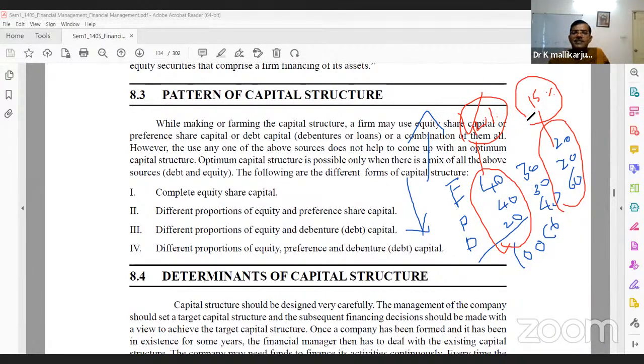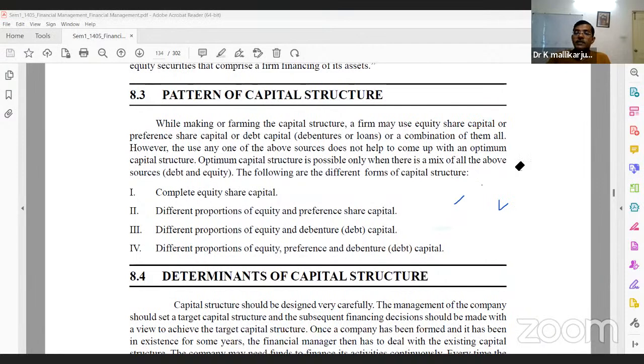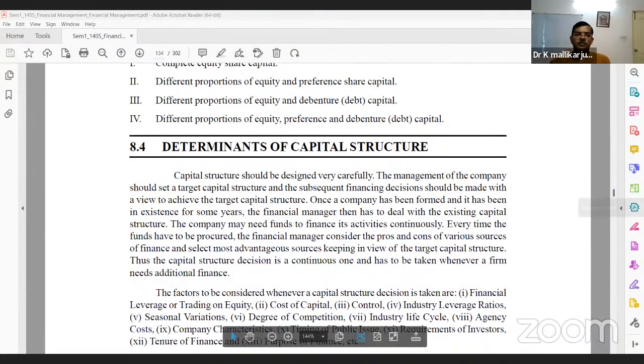Capital structure: how to construct an optimum capital structure. Optimum capital structure means where the cost of capital is less and the value of the firm is increased. The firm has to construct the optimum capital structure. It's always better. Here, capital structure is nothing but the combination of debt and equity. How much debt, what's the best combination?